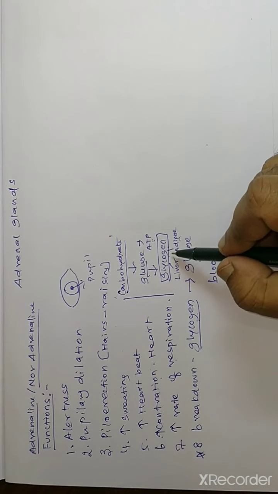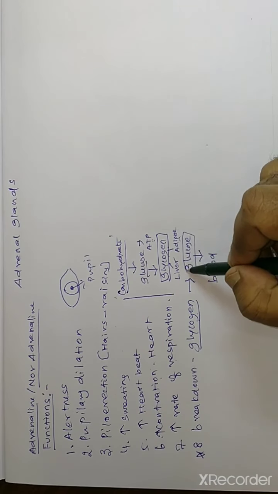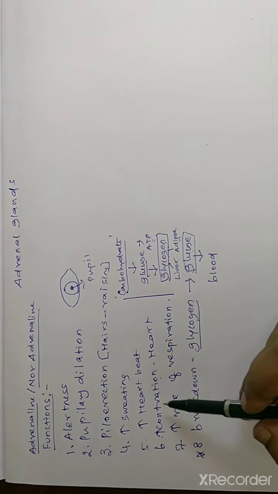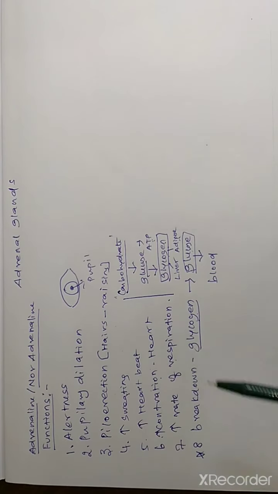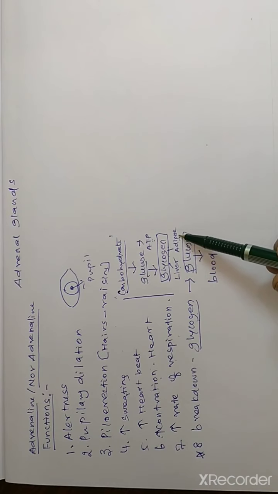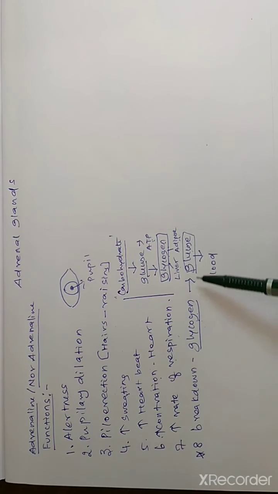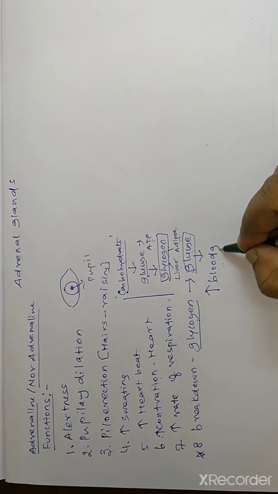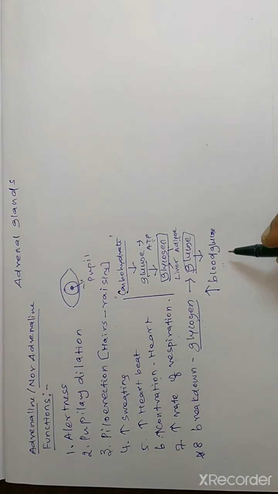At the time of emergency situation, we need excess amount of glucose. We need excess amount of energy. Because increase the heartbeat rate, increase the sweating, increase the rate of breathing, respiration. For that purpose, from the liver and the adipose tissue, the glycogen break down into glucose. That glucose enter into blood. So what will happen in the blood, the blood glucose level increases.